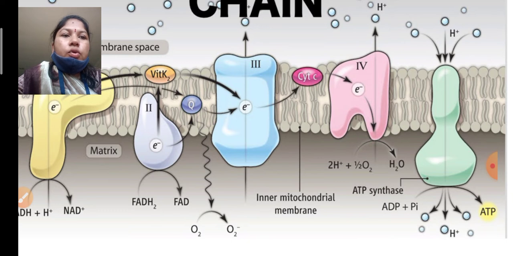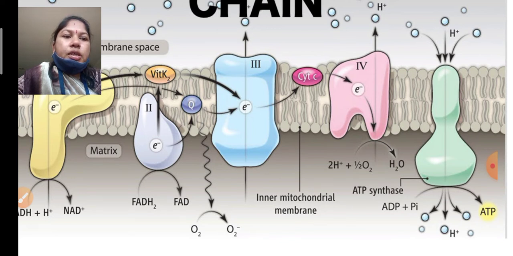In complex 4, an oxygen molecule reacts with 2 protons and 2 electrons, and it produces one water molecule. The last one is the ATP synthase. Through the ATP synthase, protons are passed.